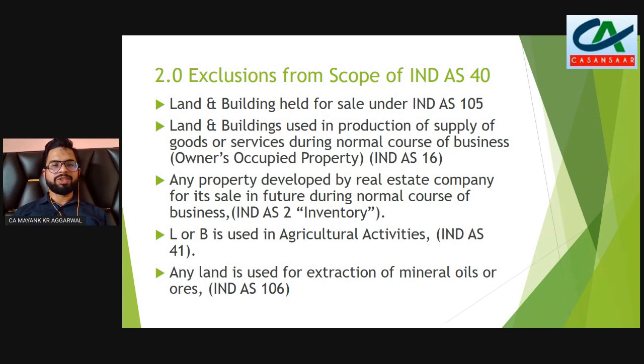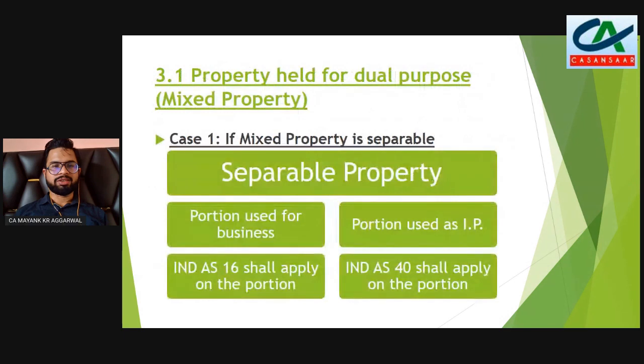Owner occupied property, which means land and building used in production of goods. So by default, those properties are excluded from Ind AS 40 and fall under Ind AS 16. Any property developed by a real estate company for sale in its normal course of business will be classified under Ind AS 2 inventory. Land or building used in agricultural activities has a separate Ind AS 41, and for land used for extraction of mineral oils and mineral ores, we have separate Ind AS specifically for those lands.